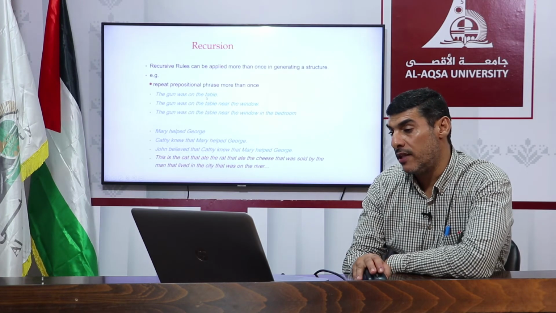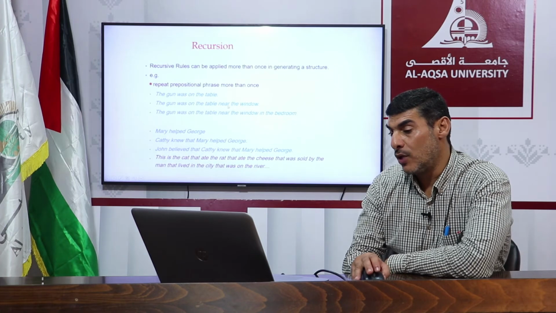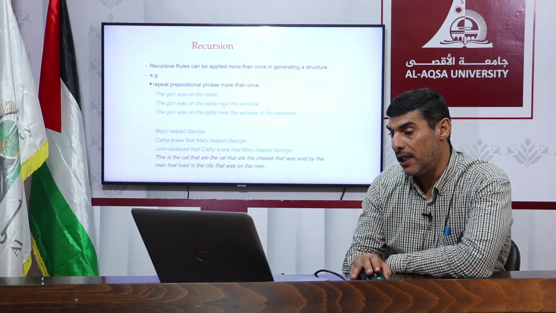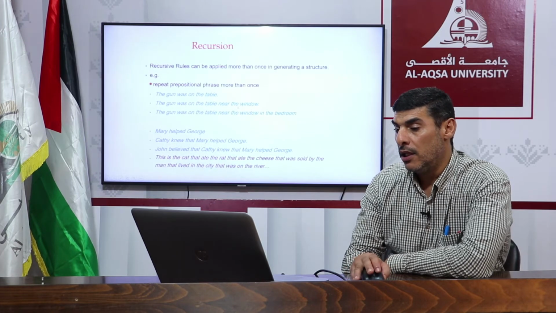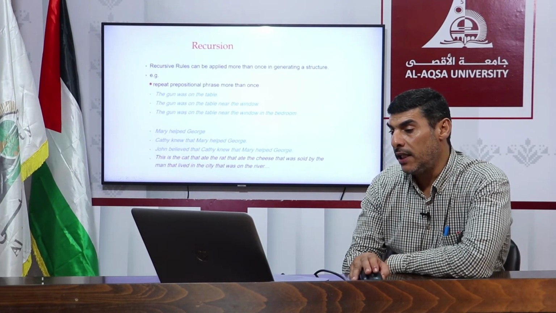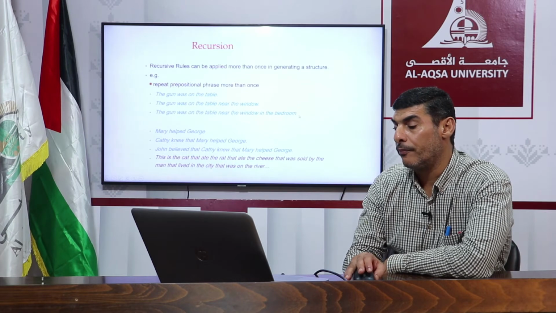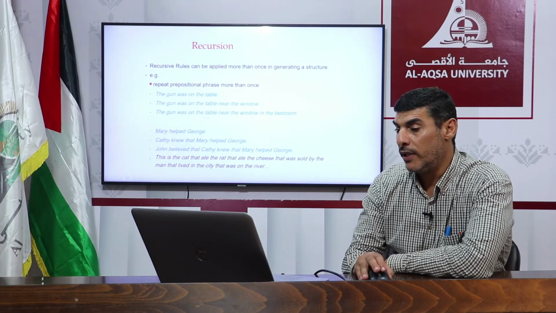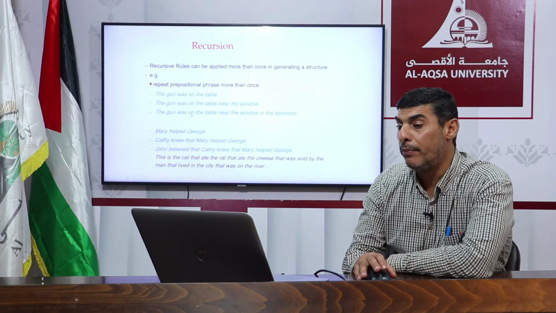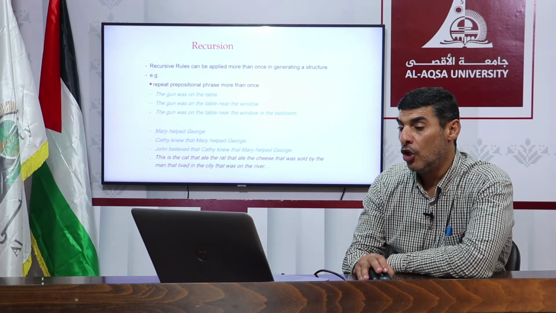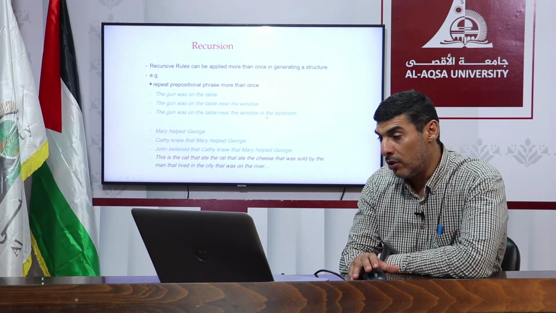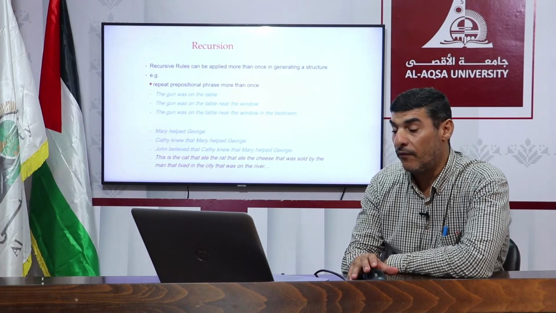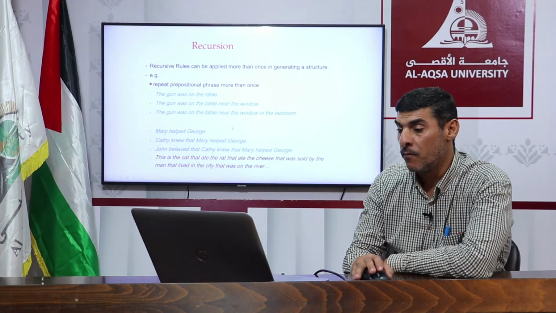The gun was on the table. Here we have two prepositions, on and near. The gun was on the table near the window. The gun was on the table near the window, in the bedroom, in the building. So we have the repetition of the preposition or a prepositional phrase: on the table, near the window, and in the kitchen. We call this generating phrases from the same sentence.